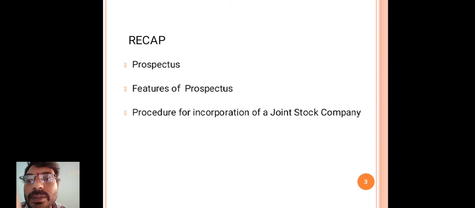Now the features of prospectus. It is an invitation to the public offering the public to invest in shares or debentures in the company.